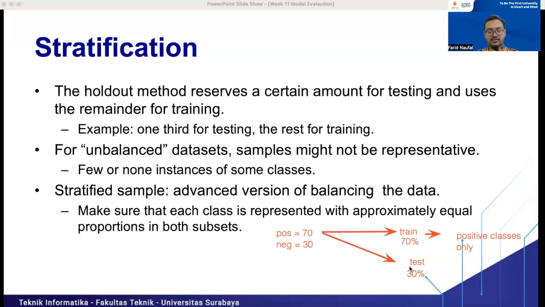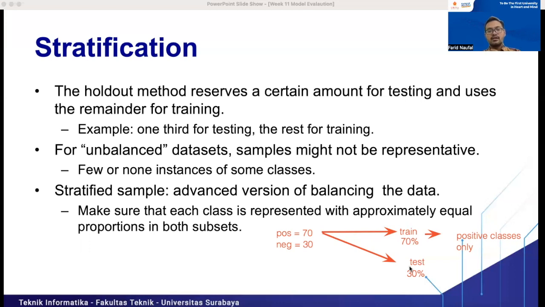You study machine learning, and the midterm exam is in an English course, right? Yeah, it will be different. Because the holdout method chooses the data randomly, it will be a problem.